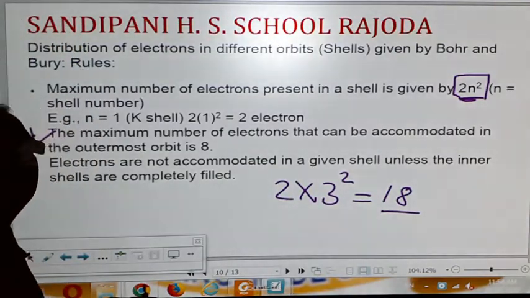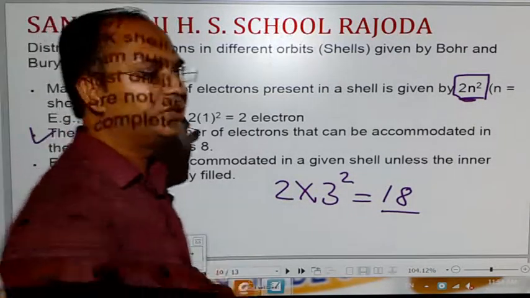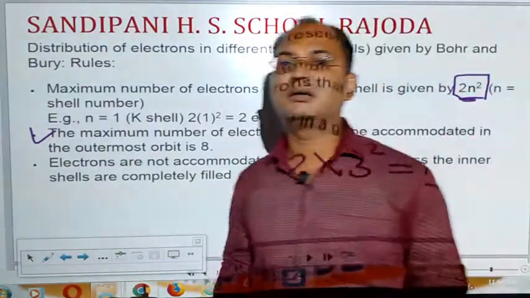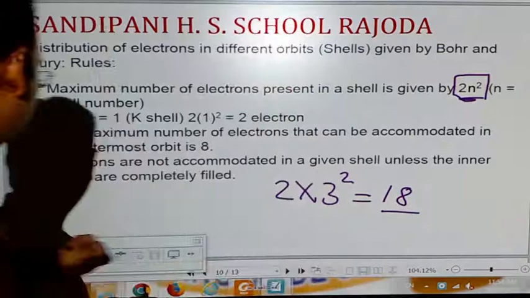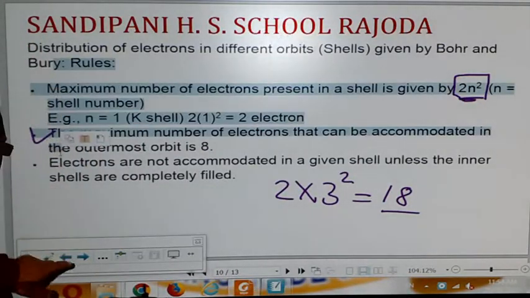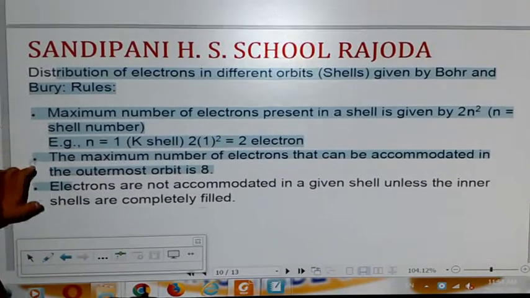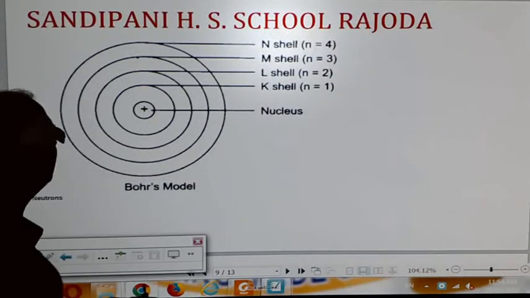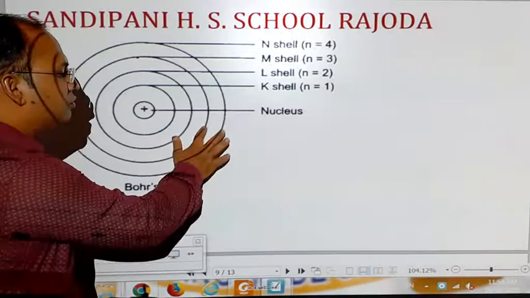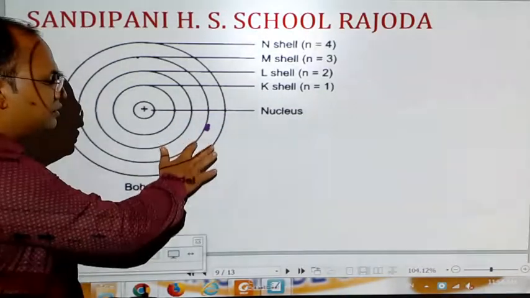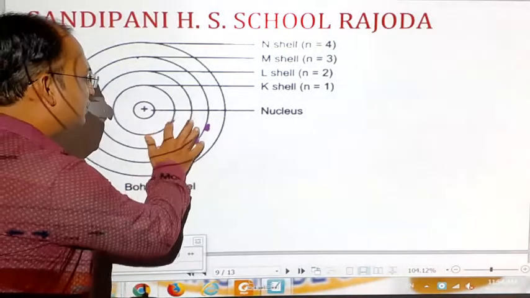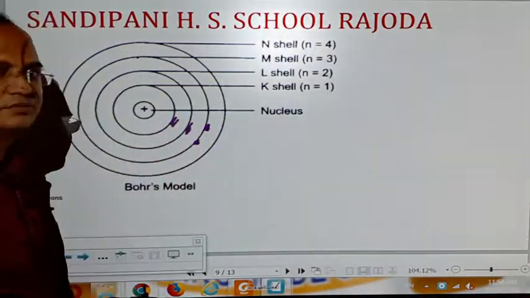Secondly, electrons are not accommodated until the lower energy shells are completely filled. See here, in this condition, students, the electron cannot directly occupy this shell until these shells are completely filled.